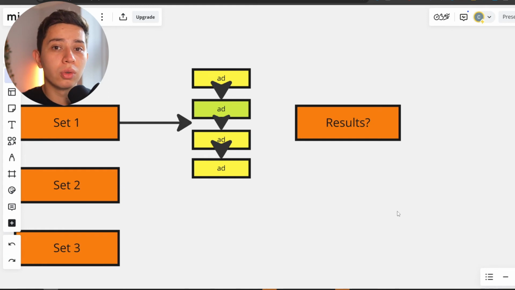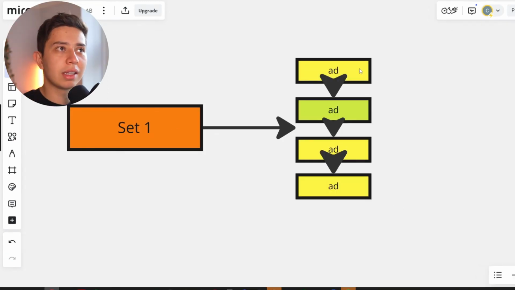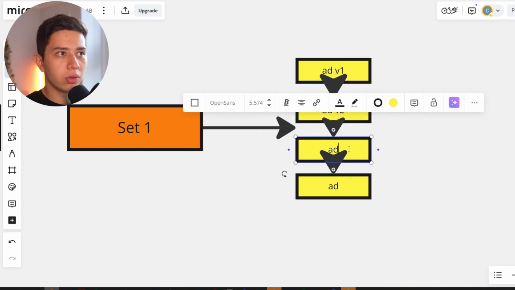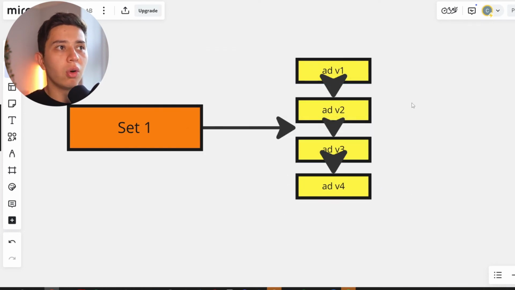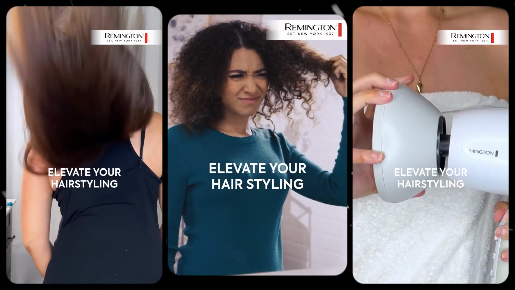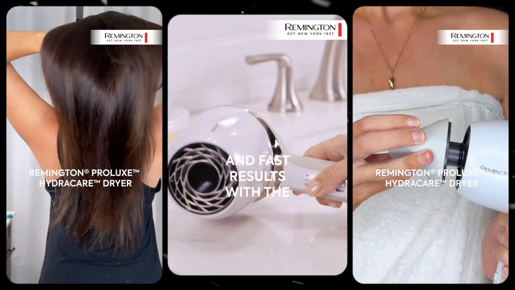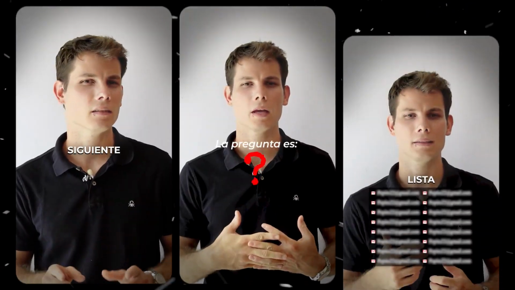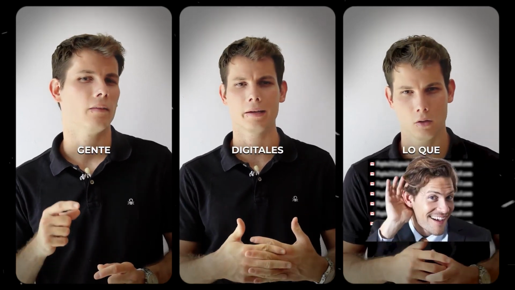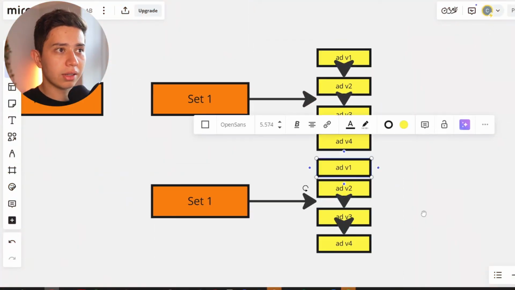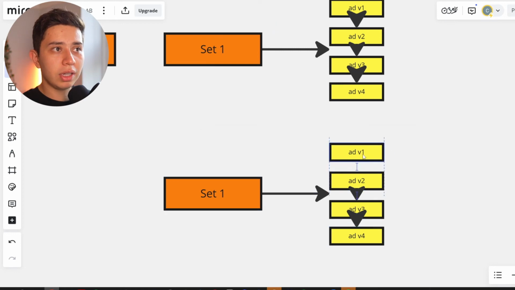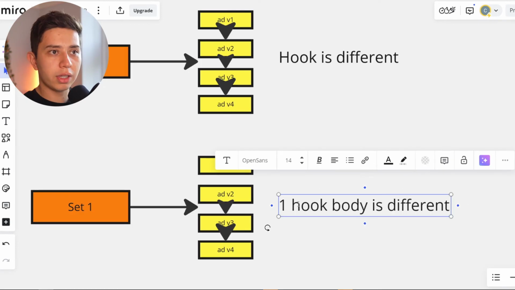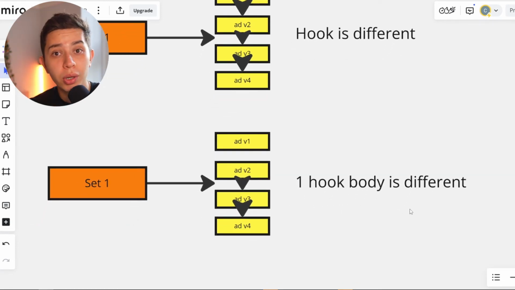Now, this is what we do for our testing. Similar thing, except our ad sets are basically ad 1, V1, ad 1, V2, V3, V4. All of these versions are different hooks of one particular ad style. So say the ad is talking head, right? The hook is different. One thing is changed. There's only one difference between the ads, and that's the hook. The second ad set is the same thing, but all the ad versions we are changing. Well, this one we are changing the hook. This one is one hook that we chose, but the body is different.